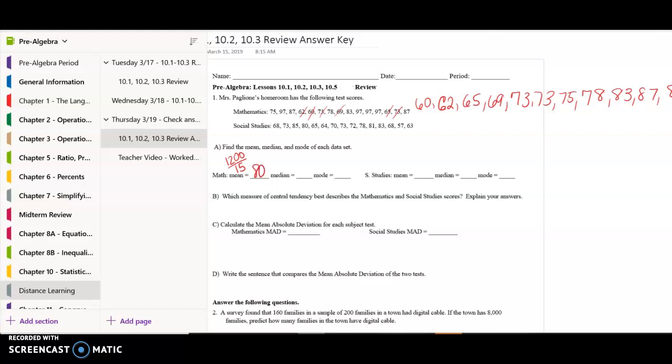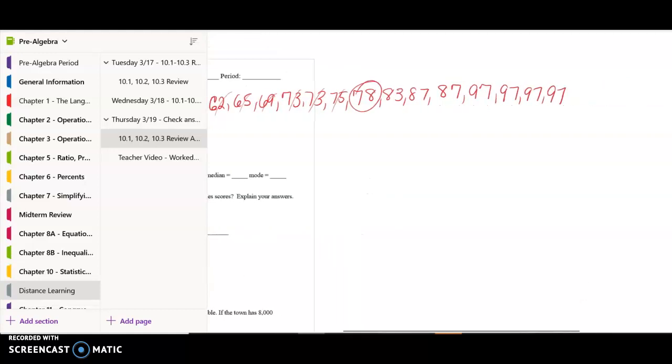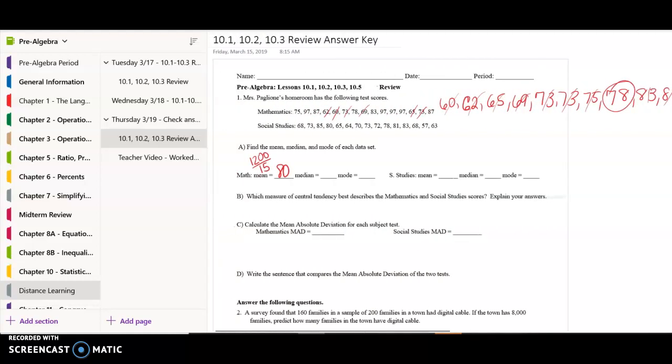Okay, for the median, I know there was 15 scores, which means I'm going to cross off 1, 2, 3, 4, 5, 6, 7, and it's going to be the 8th score here. Because if I did the other side, 1, 2, 3, 4, 5, 6, 7, I'd get the median of 78, and I could already tell there the mode was 97 because it was the most often.